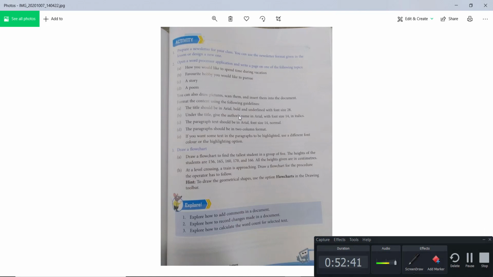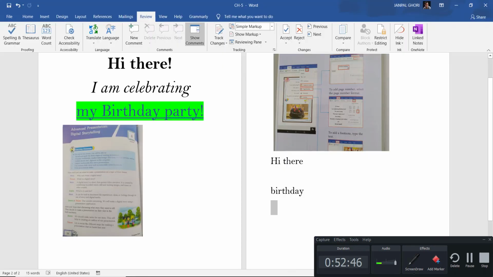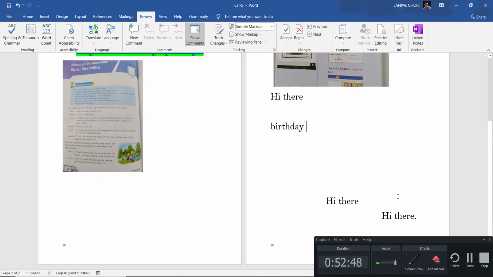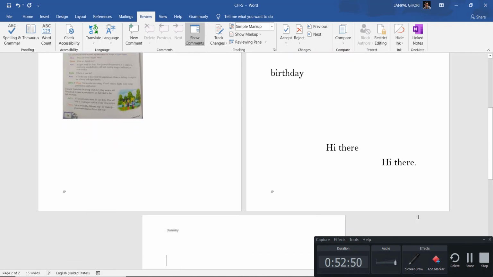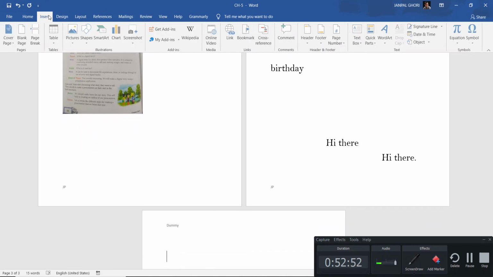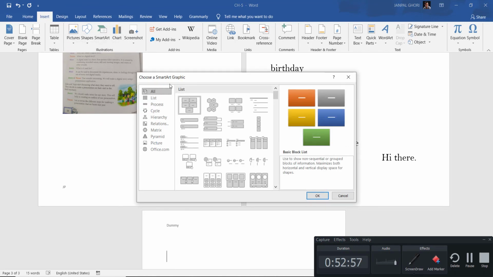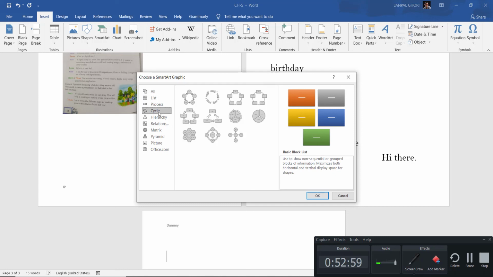Okay, so how to create a flow chart? That I can show you here. Suppose I am going to the next page. Here, Insert. Here you see SmartArt is given. You see different flow charts are given to you, right?